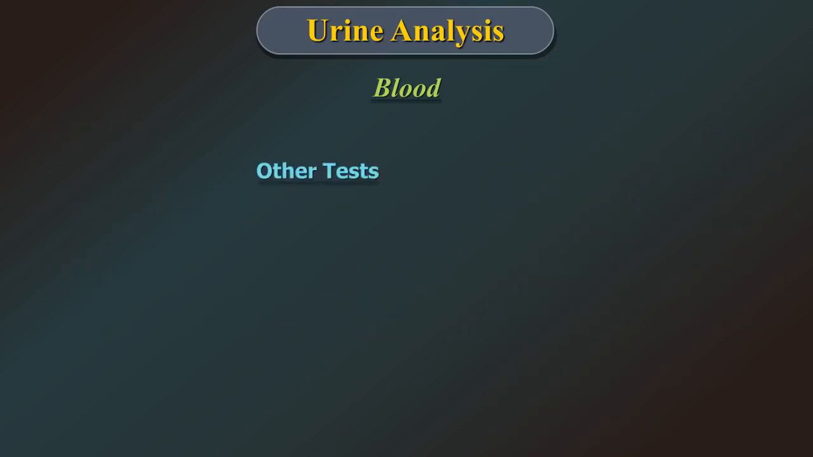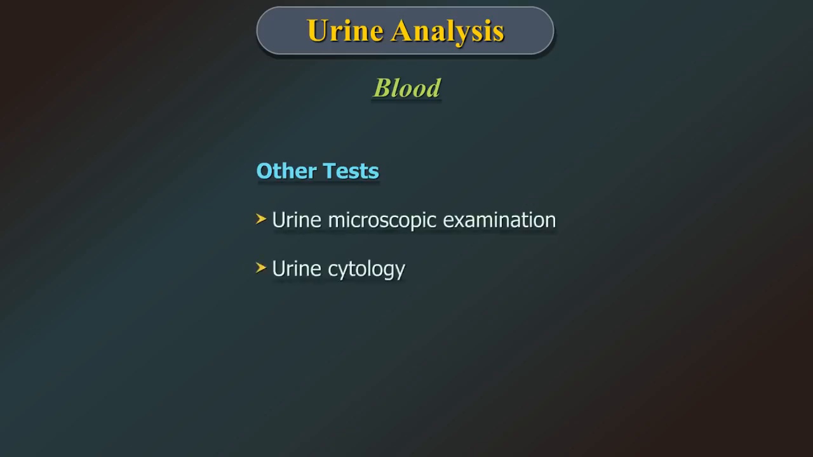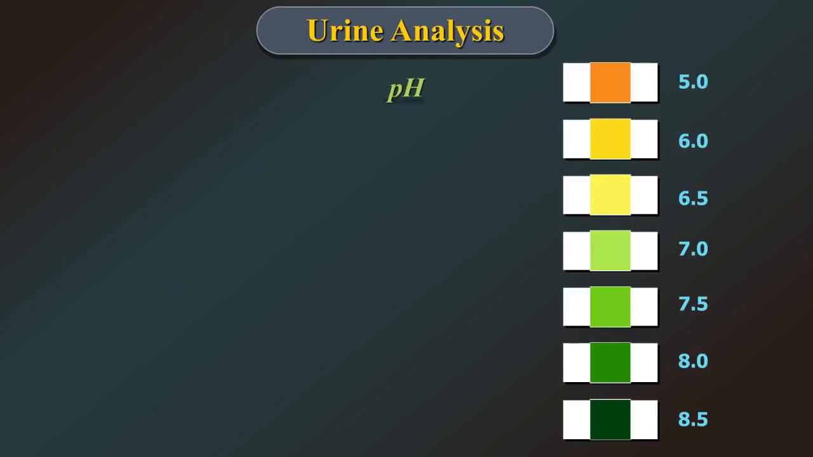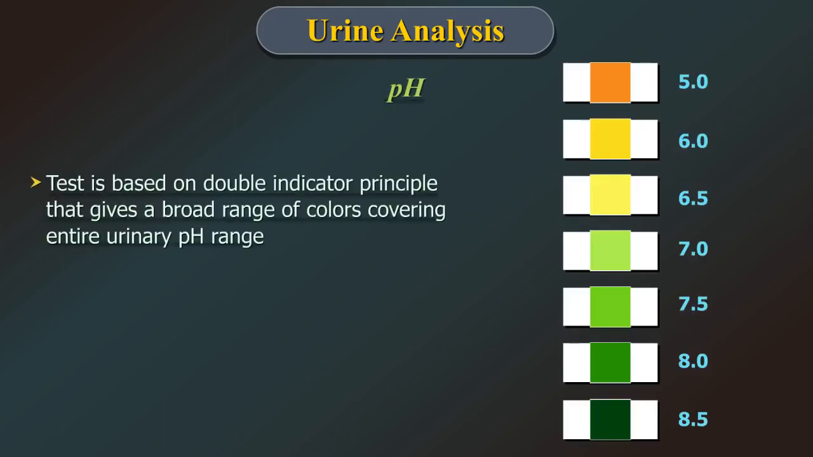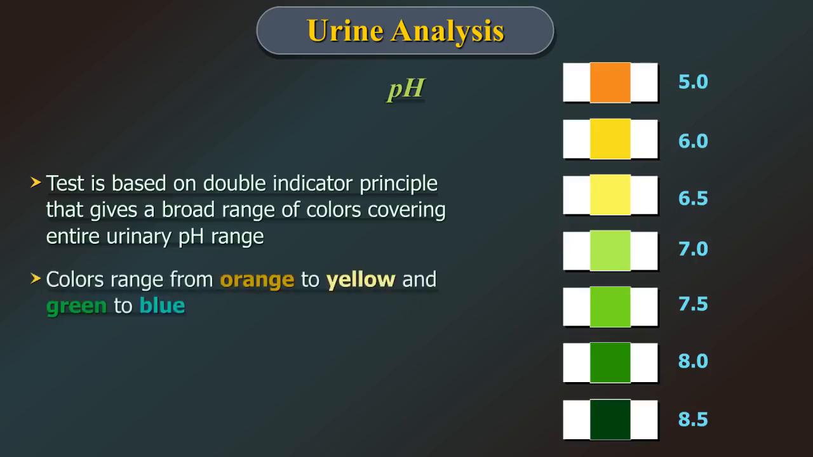The other tests are urine microscopic examination and urine cytology. pH. The test is based on the double indicator principle that gives a broad range of colors covering the entire urinary pH range. Colors range from orange to yellow and green to blue.